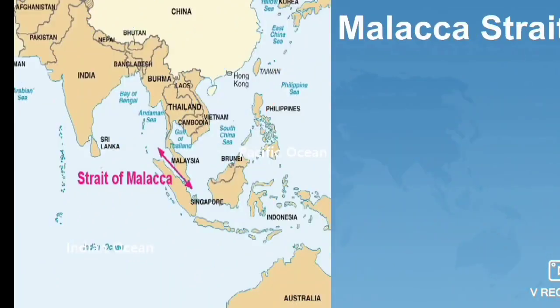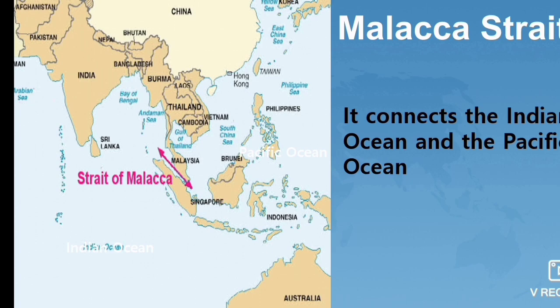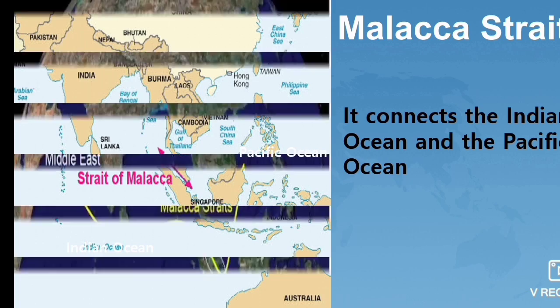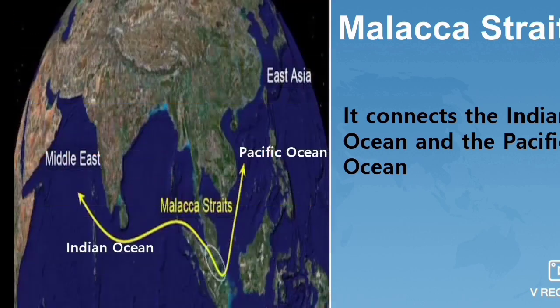Next is Malacca Strait. It connects the Indian Ocean and the Pacific Ocean. Students, Malacca Strait is a narrow stretch of water that connects the Indian Ocean with the Pacific Ocean.